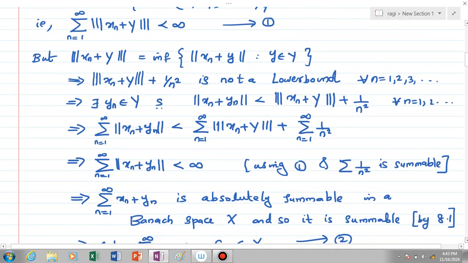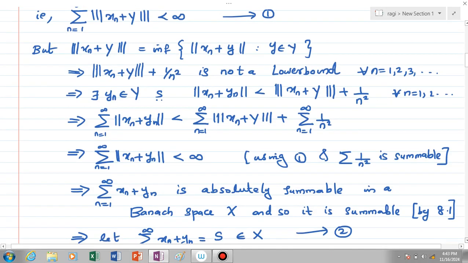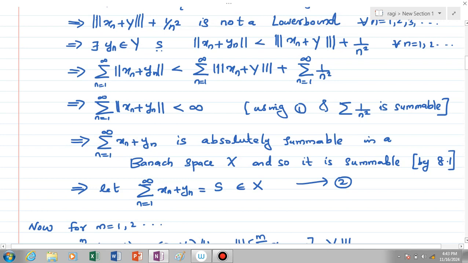Okay, so we have summation n equal to 1 to infinity xn plus yn is an absolutely summable series in the Banach space capital X. So by Theorem 8.1 we can say that the series also is summable, because in a Banach space every absolutely summable series is summable. And so summation 1 to infinity xn plus yn, which is absolutely summable, is summable in capital X. Let the sum be small s. That is, summation 1 to infinity xn plus yn is equal to s, which is clearly an element of capital X, because the series is summable in capital X. Let it be equation number 2.